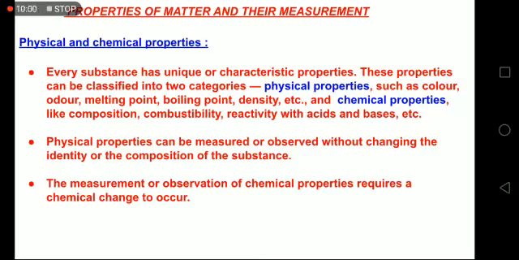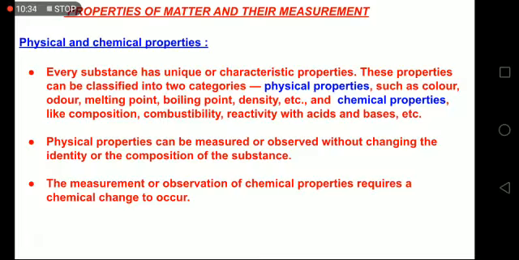But the measurement or observation of chemical properties requires a chemical change to occur. If I want to see when water reacts with sodium metal, then what is formed? Then I will see that it will make NaOH and hydrogen gas is evolved. How do I know it is hydrogen gas? I know its property that it burns with a pop sound. So what happened when I reacted water with the sodium metal? Then I got products which are totally different from the starting material. Now in products you don't have water anymore. So that is the meaning of changing the identity.